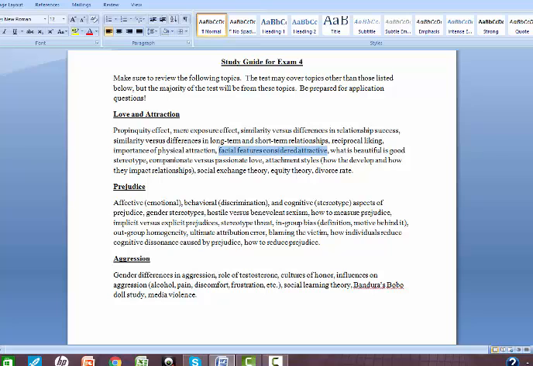We did see that there was a kind of cultural universal where symmetrical faces were considered attractive. The "what is beautiful is good" stereotype. We're going to talk about stereotypes in a minute, but stereotypes are really just the idea that you have a belief about someone because of their group membership. So just because someone is attractive, you have certain beliefs about them, which typically are positive beliefs. So people rated these attractive people as being more sociable and more sexual and more intelligent and more successful and all these other things, which is obviously not always the case.